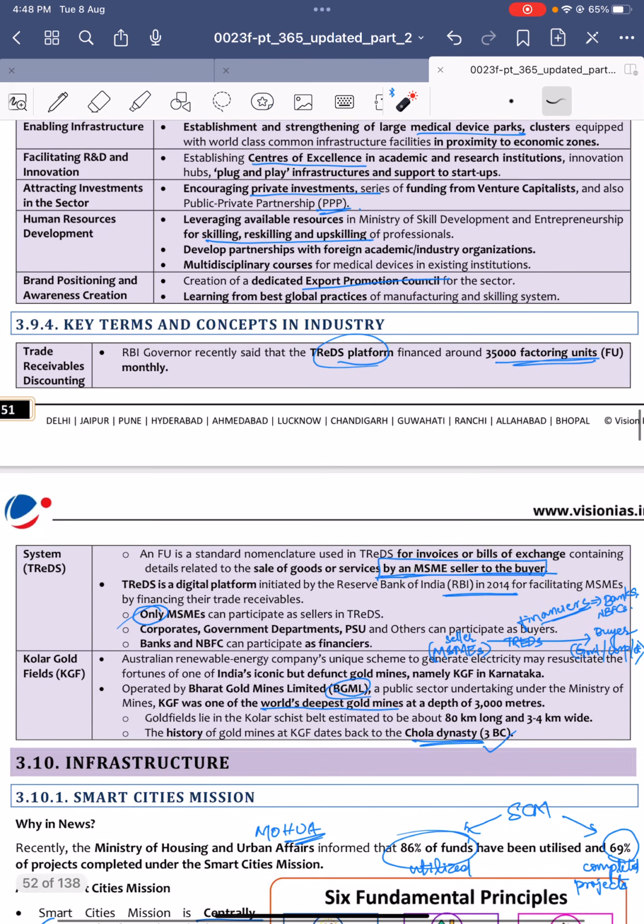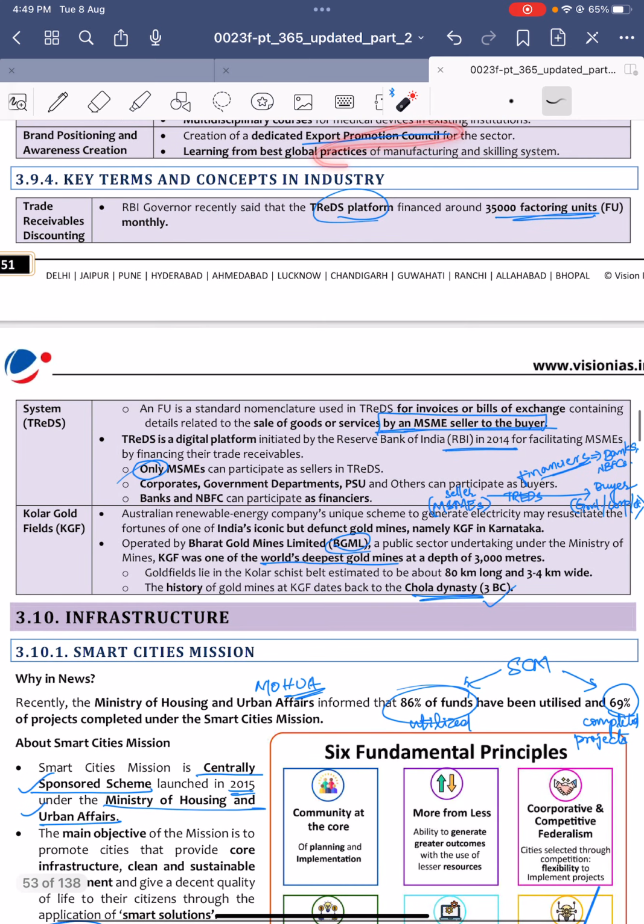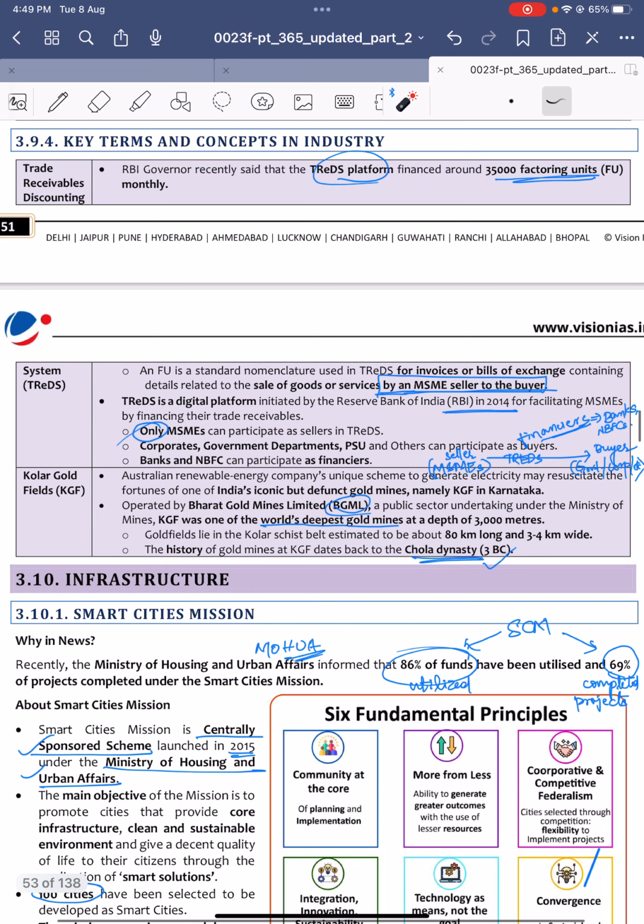Next, attracting private investments, PPP and venture capitalists, and human resources development, like skilling, reskilling, and upskilling of professionals, and brand positioning and awareness creation through an export promotion council. Next, key terms and concepts in the industry.